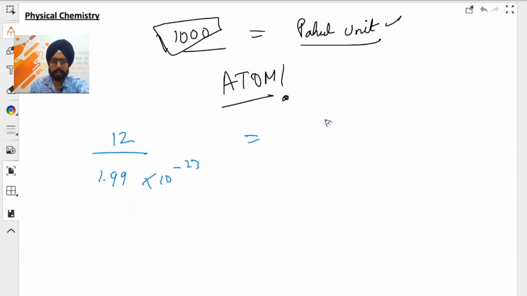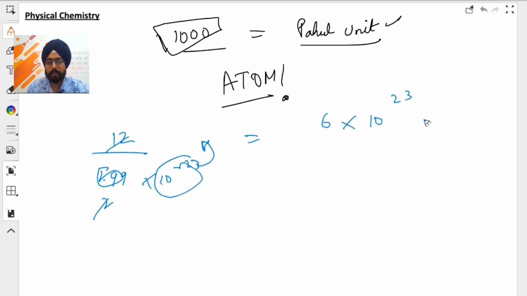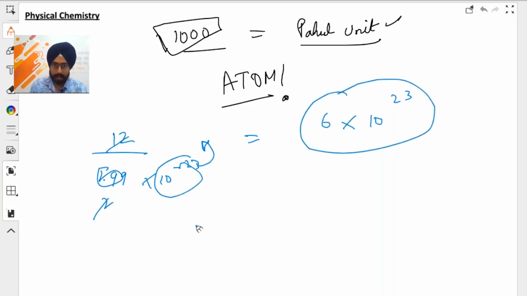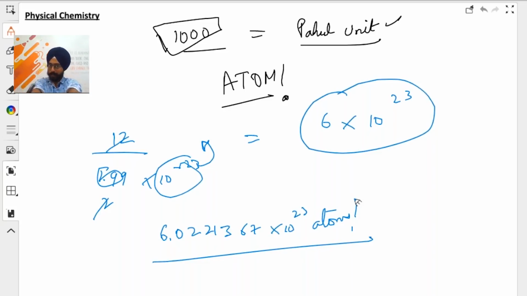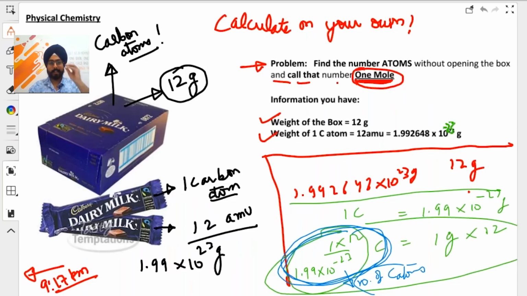Pretty simple calculation, guys. Actually, it is 6. If you assume this to be 2, you cut this, it is 6 into 10 to the power 23, because when this comes up, of course the sign will be inversed. That's it. The exact answer that you get after precise calculations is 6.022137 into 10 to the power 23 atoms. So technically speaking, you don't even have to remember the value of the mole. You can actually derive it easily just by thinking of a box of chocolates that is full of carbon atoms. It is super simple.